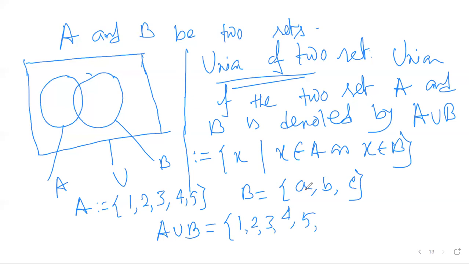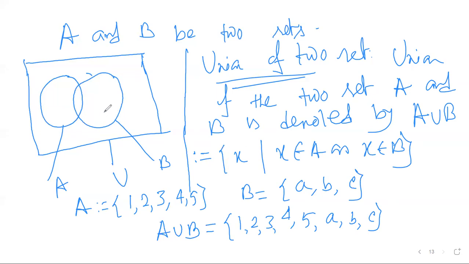Similarly a belongs to B, so it is also an element of A union B. So a, b, c. So A union B is the set that contains all the elements of A and B together.